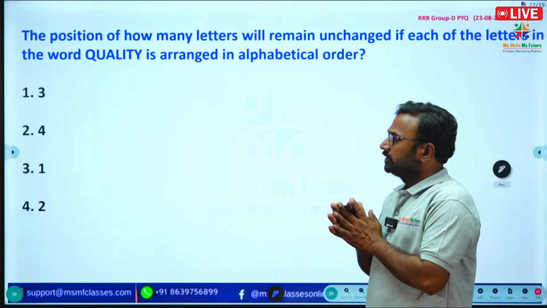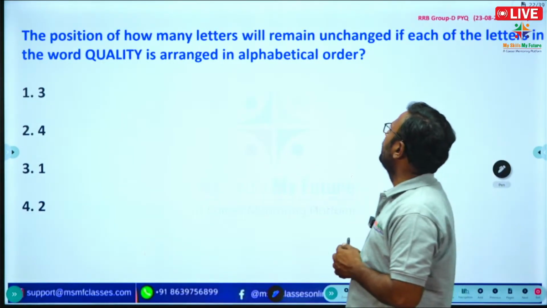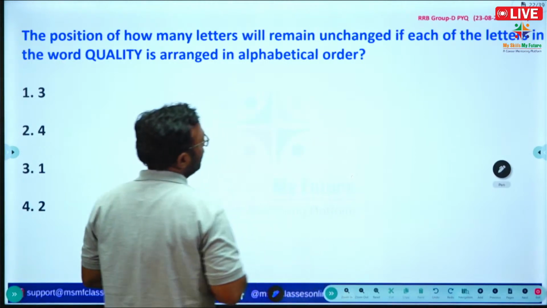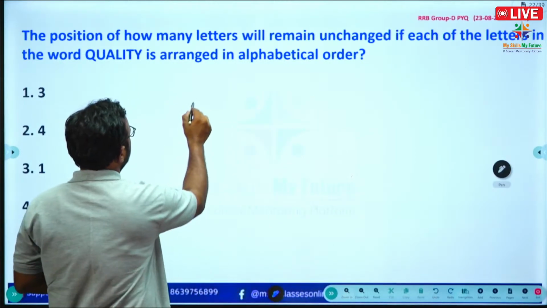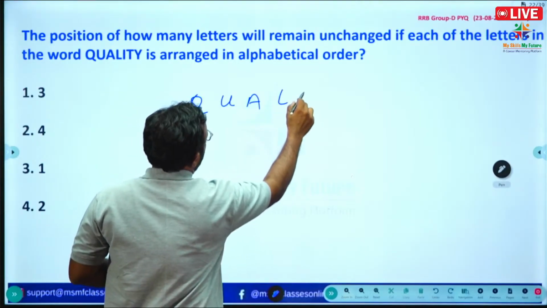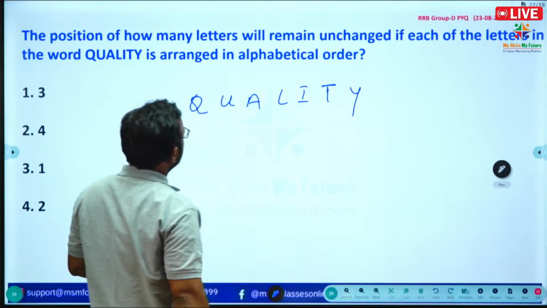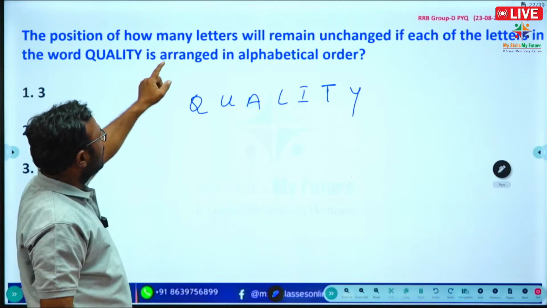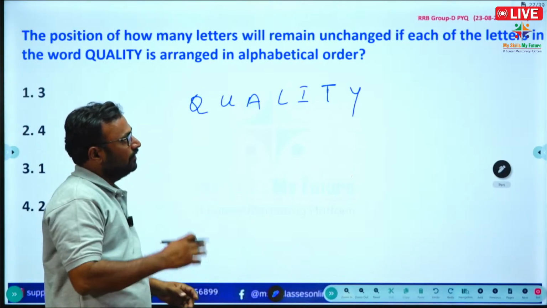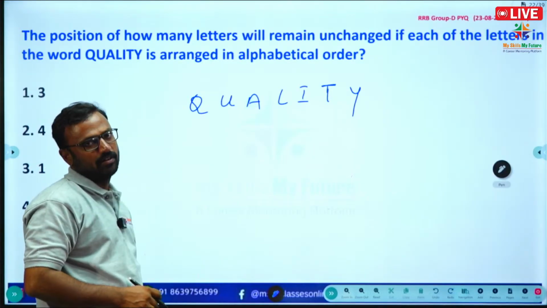See the question here. The position of how many letters will remain unchanged if each of the letters in the word quality, Q, U, A, L, I, T, Y, is arranged in alphabetical order?